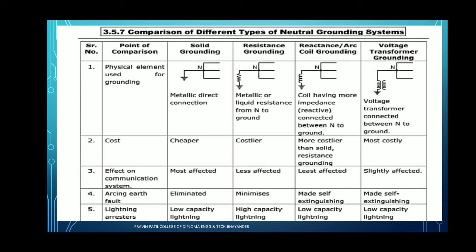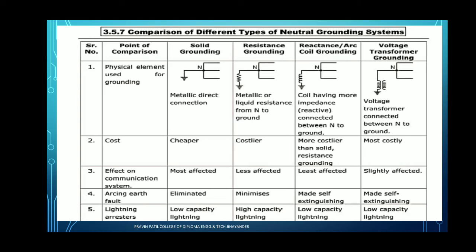Next, effects on the communication systems. For solid grounding, it is the most affected. Resistance grounding is less affected. Reactance or arc coil grounding is the least affected. Voltage transformer grounding is slightly affected. So this is the effect on the communication system for solid grounding, resistance grounding, reactance grounding and voltage transformer grounding. Next, arcing earth fault.